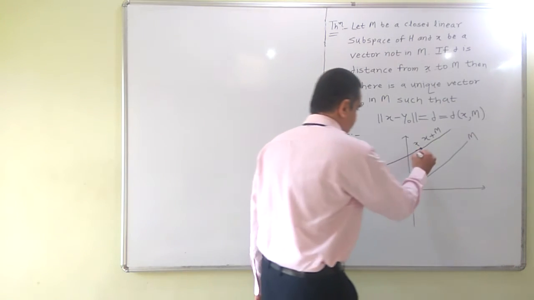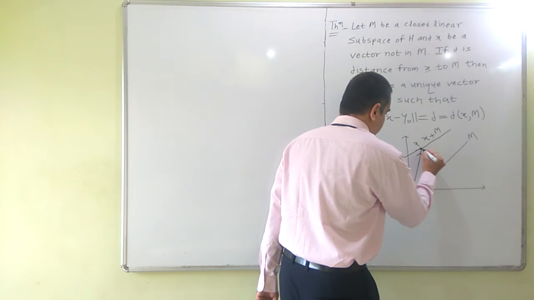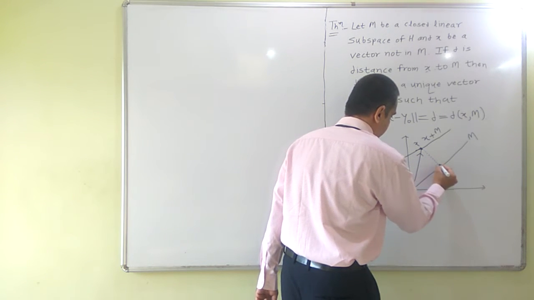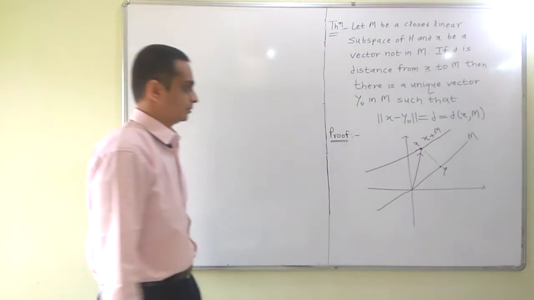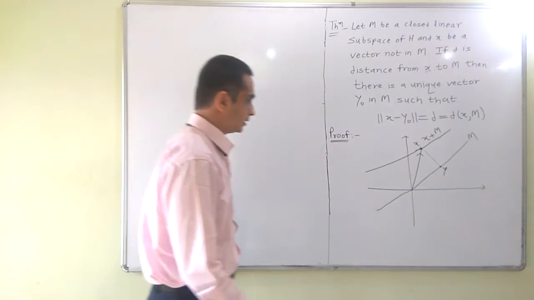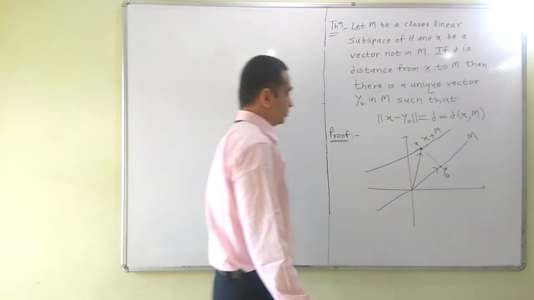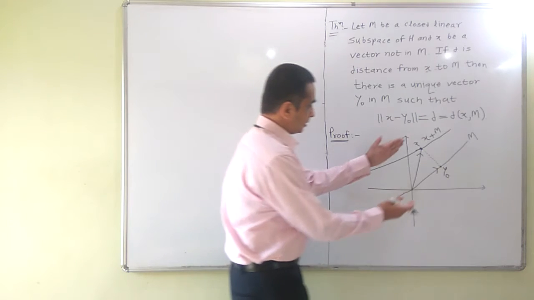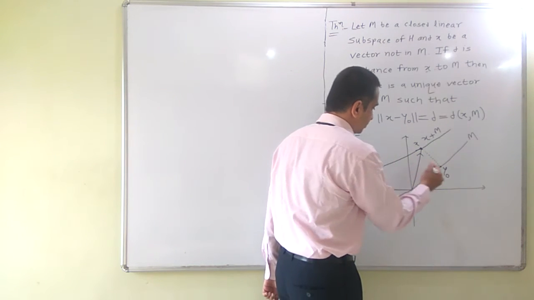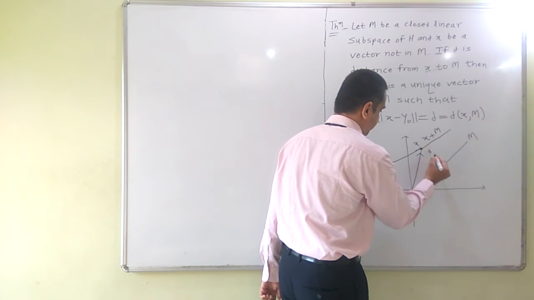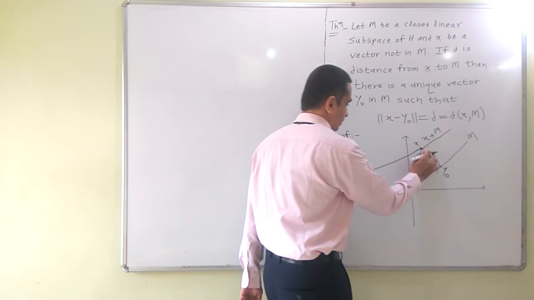This is a vector X. I could select the point y0 here, so that the distance between X and M will be the same as the distance between X and y0, and this distance will be D.